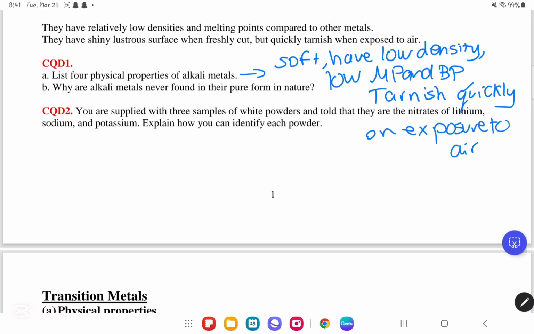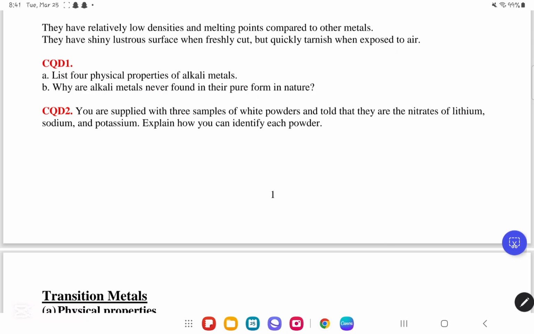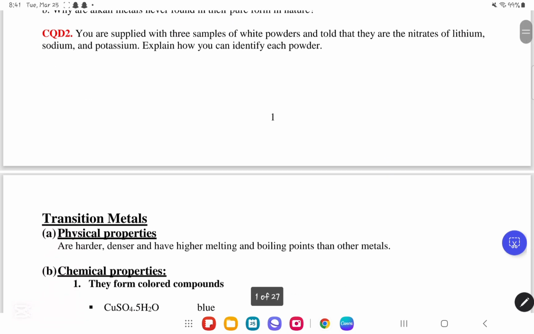Now, in part B, they said, why are alkali metals never found in their pure form? This is very simply because they are very reactive. So the more reactive a metal is, the less you will be able to find it in its pure form in nature. So we finished CQD number 1, we move on to CQD number 2.